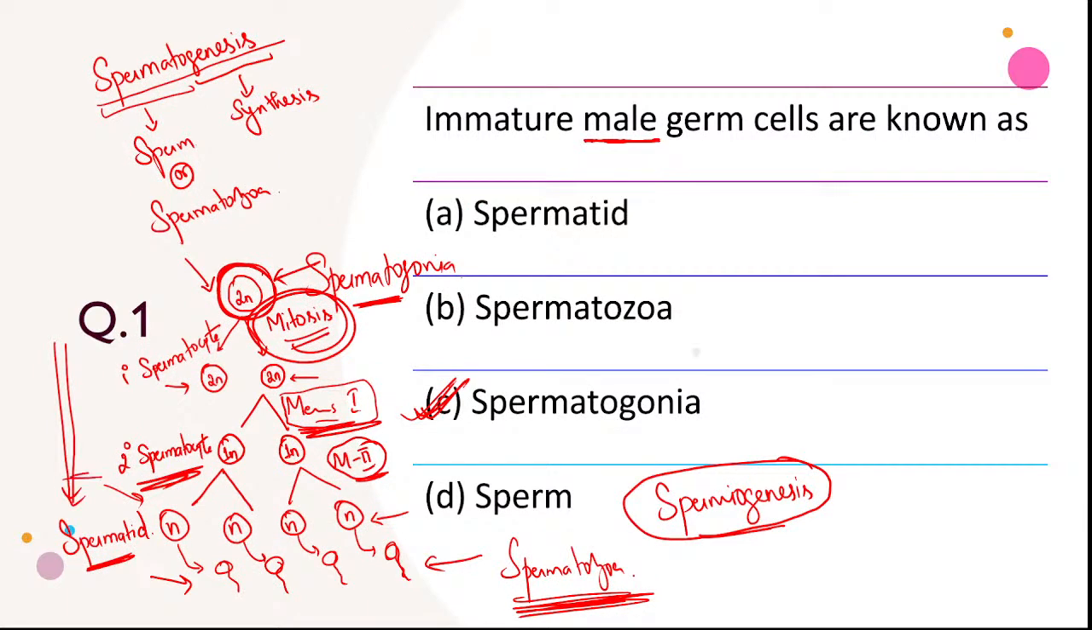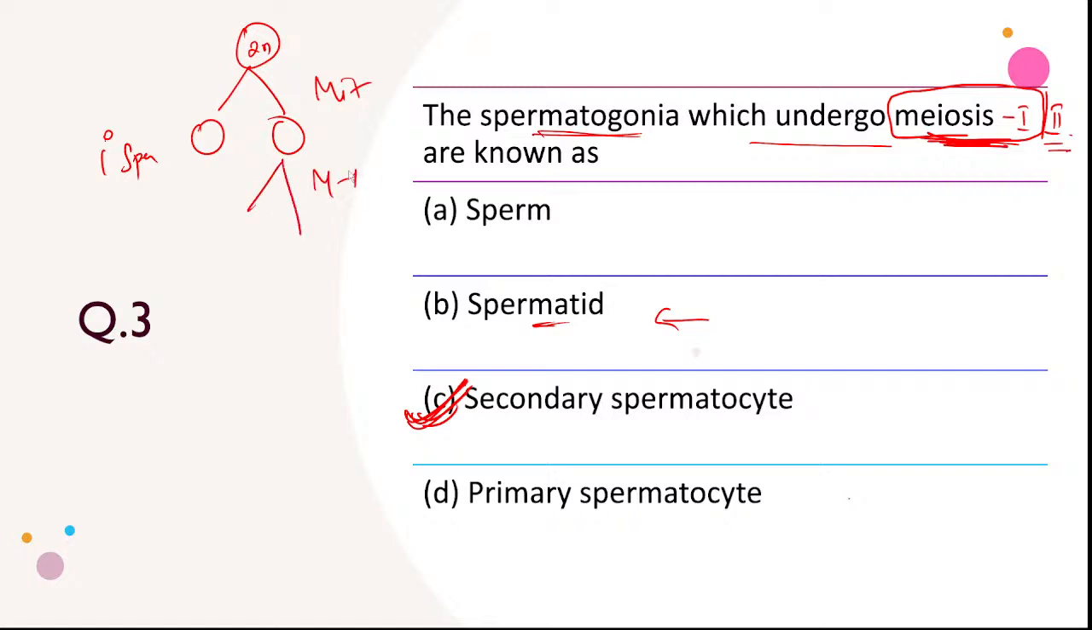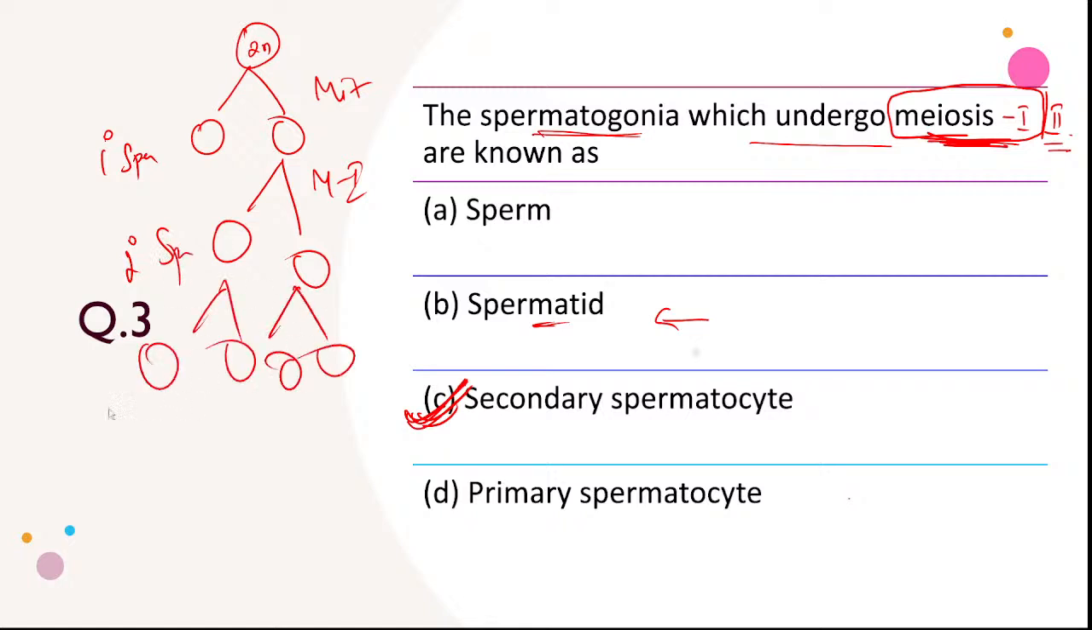What is forming here? Secondary spermatocyte. So secondary spermatocyte is correct. If they are talking about meiosis 2, then your spermatid will come. So according to this, the answer should be secondary spermatocyte. Because this is what the process is. Spermatogonia will undergo mitosis and produce primary spermatocyte. Then this will undergo meiosis 1, and this will produce secondary spermatocyte. Then this will undergo meiosis again and produce spermatids.